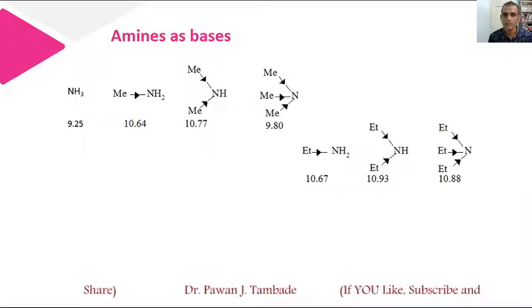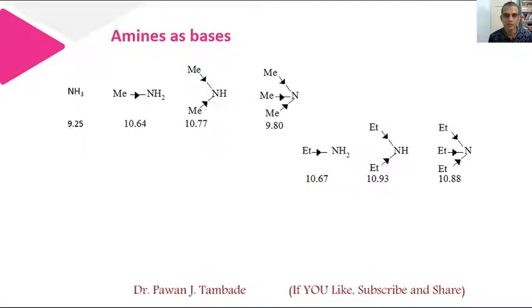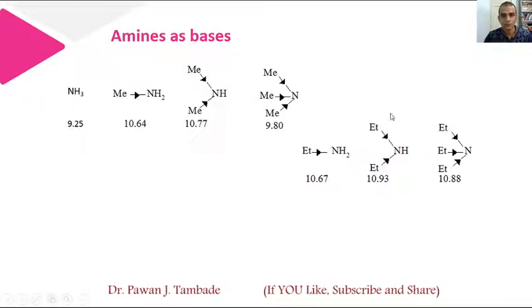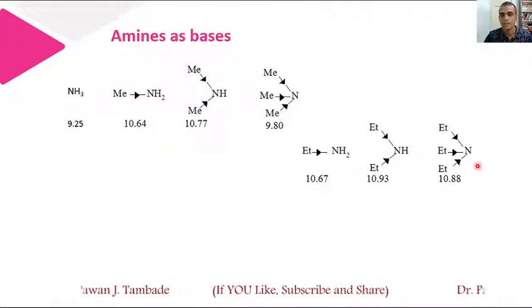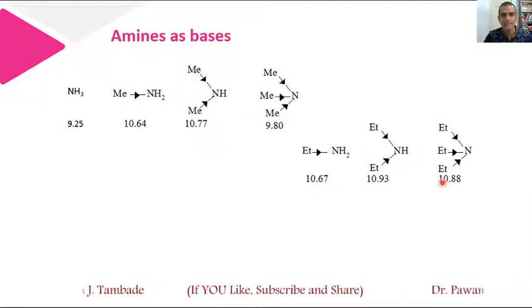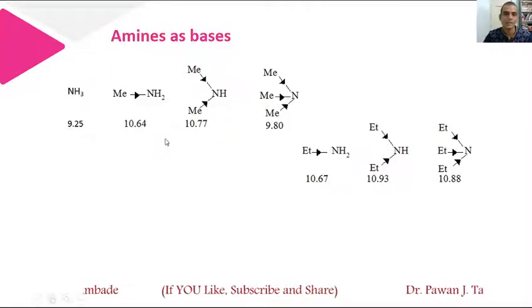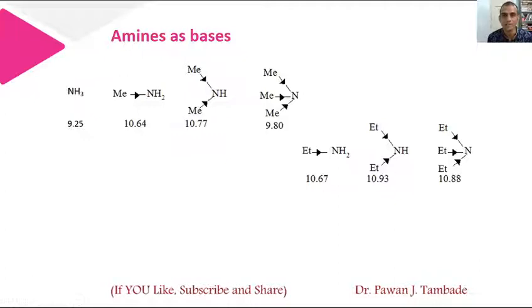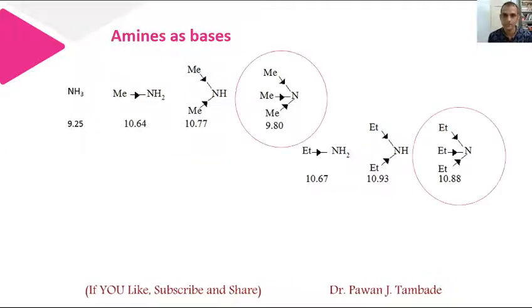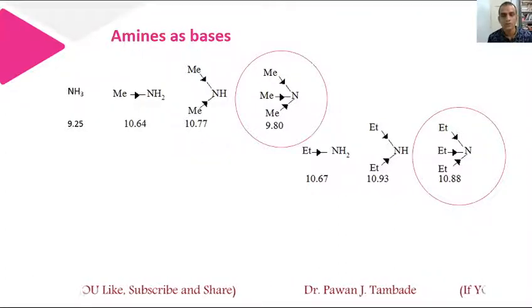But if you carefully observe, you will come to know that the pKa value for tertiary amine is surprisingly less as compared to secondary and primary amine, that is, the basicity of tertiary amine is less. Just point it out.